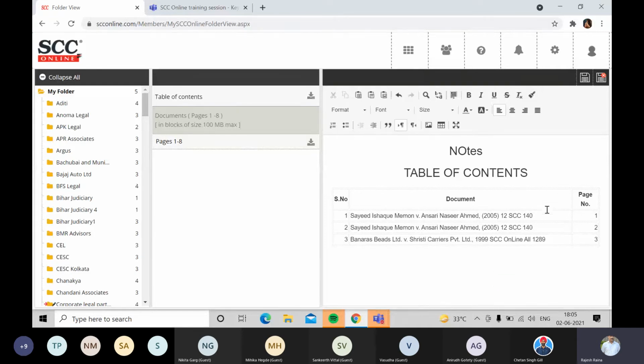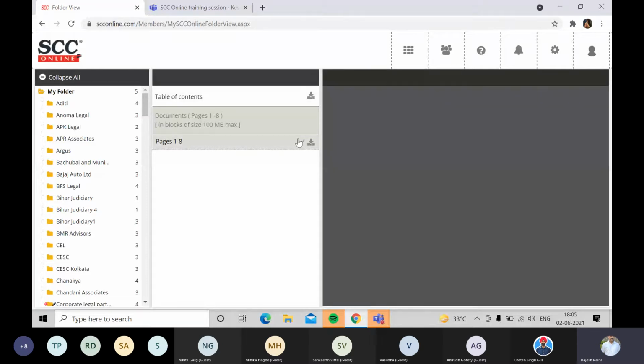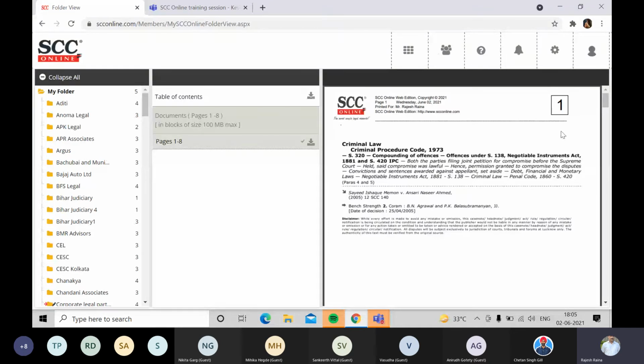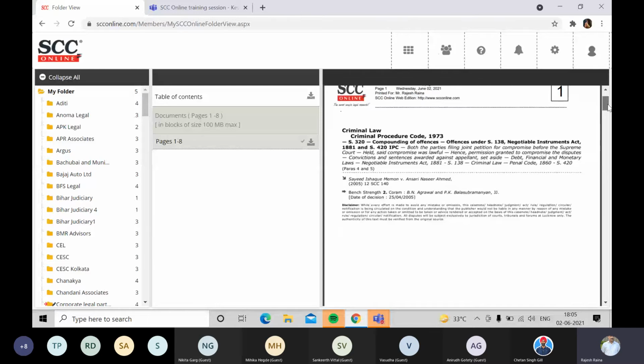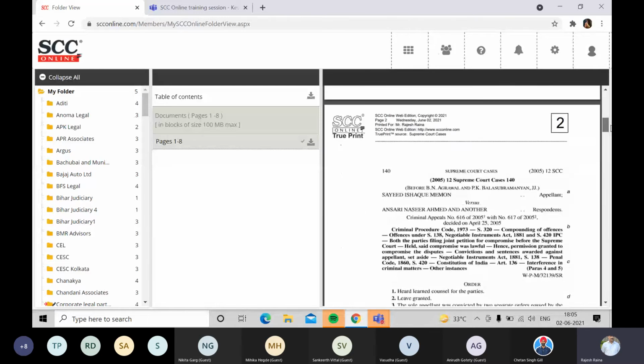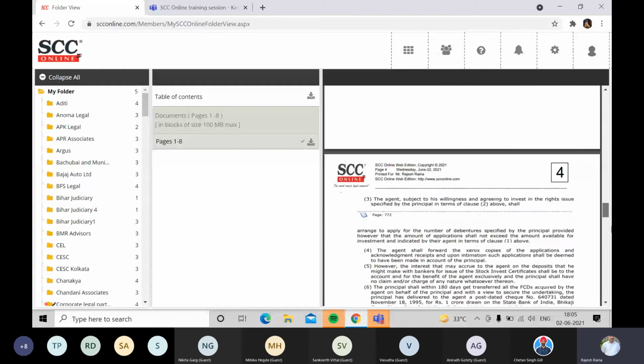Then you can also see the pagination has been done automatically by the software. From page number 1 to 1 is the first document, from page number 2 to 2 is the 2nd one, and from 3 to 8 the 3rd one. Now I click on the document pages in the 2nd column, and in the 3rd column you can see the page numbering being done by the software automatically. You don't have to do anything manually. So page number 1, the first document, 2nd and 3rd, and so on.